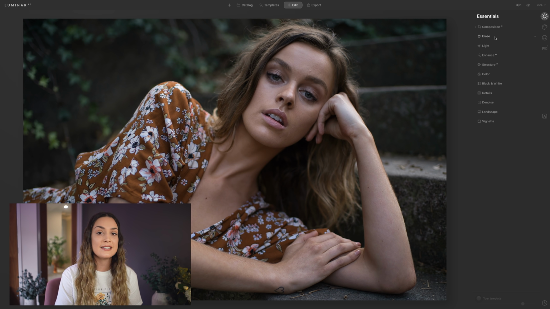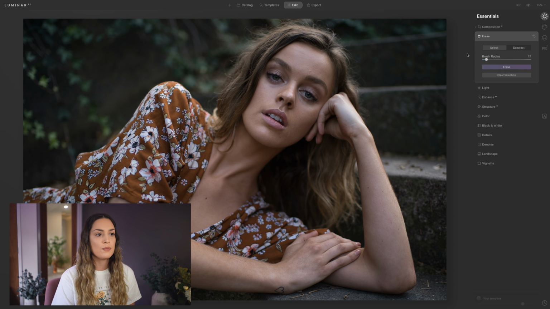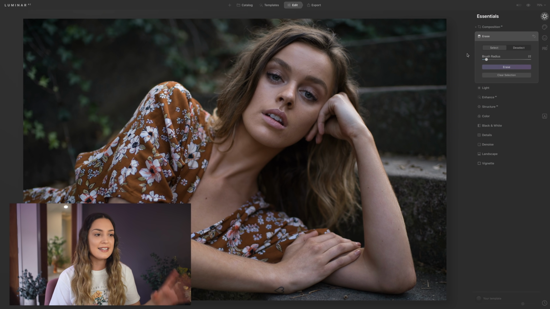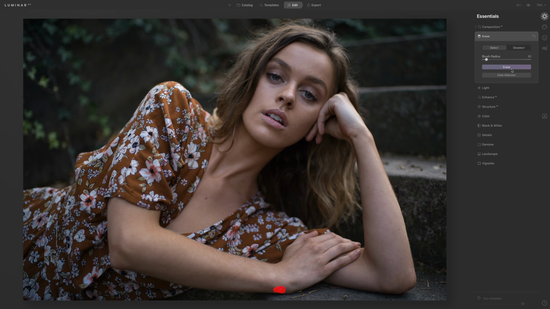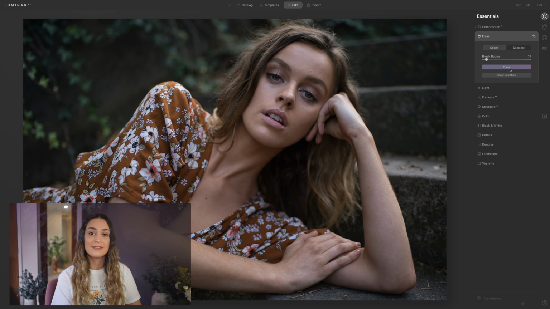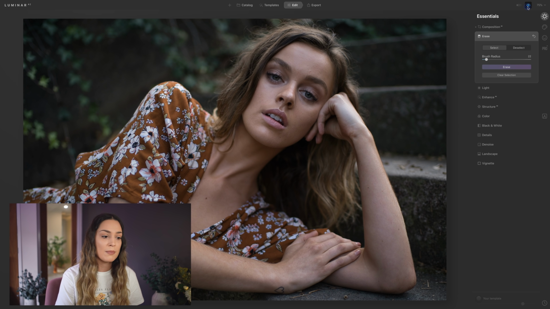The next tool that we have is the erase tool, and you can use this to remove certain aspects of your photo. When it comes to portraits, sometimes I find it really helpful to use this tool to remove scarring or blemishes or stray hairs that might be flying around in the background or coming across someone's face. In this image in particular, I want to use the erase tool to remove her tattoo. Even though I like the tattoo, I do want to show you guys how this tool works. I'm just going to brush over it here and select erase, and then Luminar AI will analyze the photo, and there we go. It's completely gone, and it's done a really good job of getting rid of it as well.